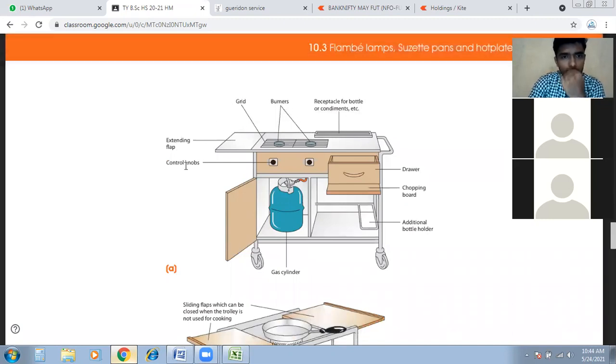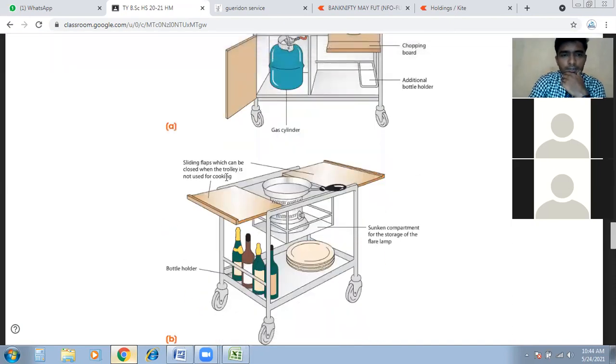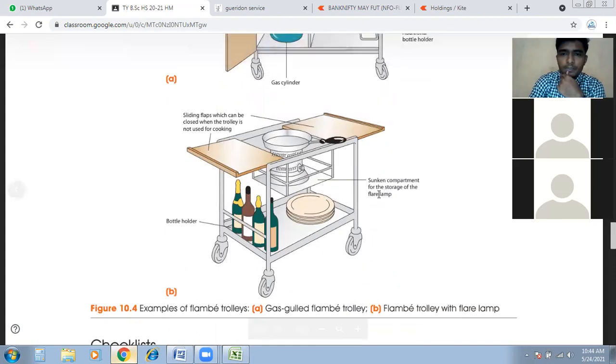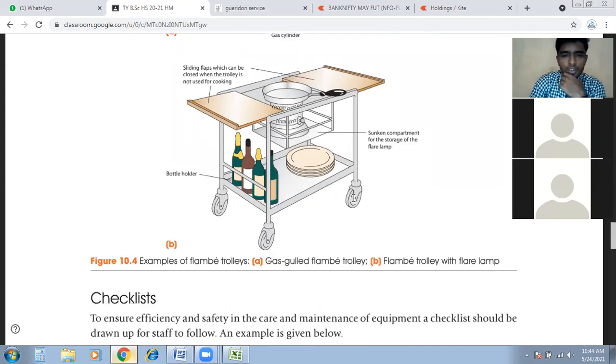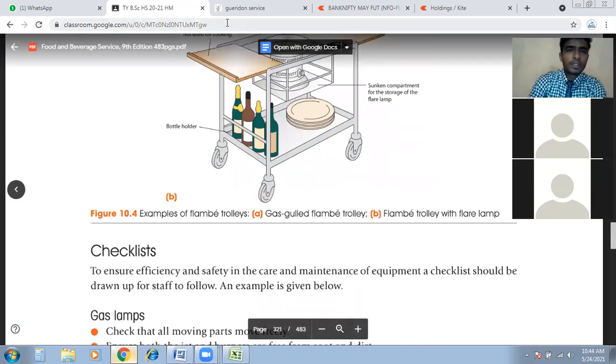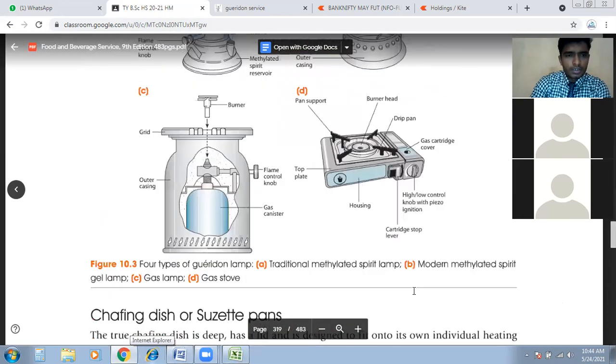Burners, extended flap, control knob, drawers, accommodation, gas cylinder, cooking bottle, sunken compartment for storage. It's not shown here, but it depends on what kind of dishes we are preparing. We have to use a certain design of the trolley. So we have to understand the safety measures.